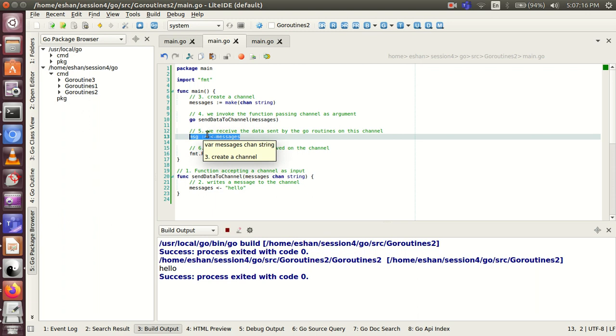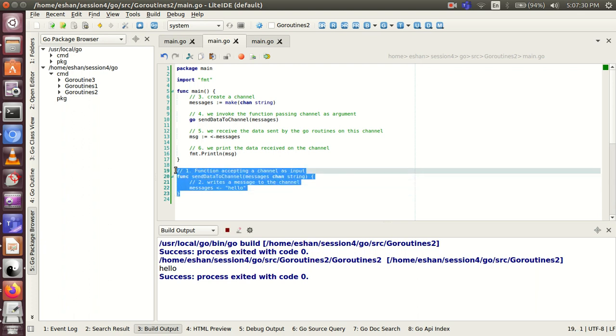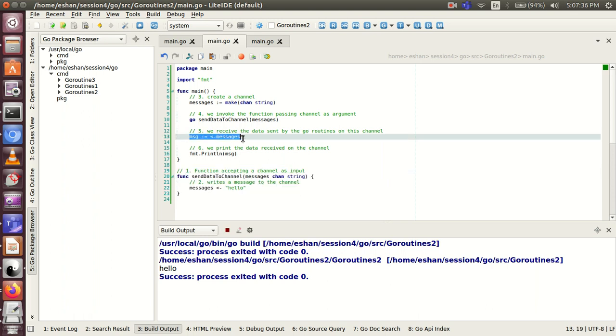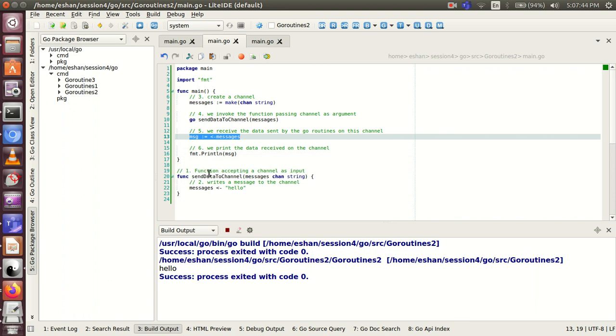So our code gets stuck here and waits for data to be available. And since data can only be available after line number 22 gets executed, once this Go routine is complete, we will have data available on this channel which the main function can use, and as soon as the data enters the channel and is received, the main Go routine will get unblocked and execute the remaining code.